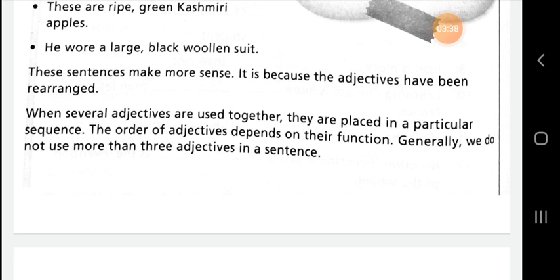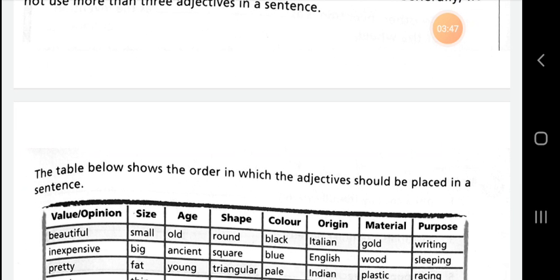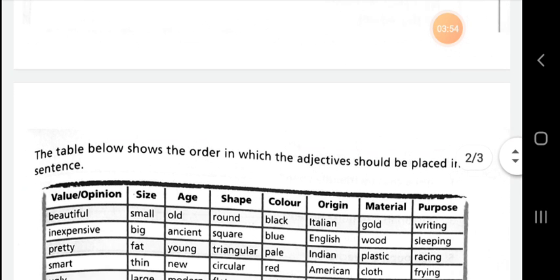Never try to use more than 3 adjectives. It will become strange. And now the table below shows the order in which the adjectives should be placed in a sentence. It is very important, my dear students.